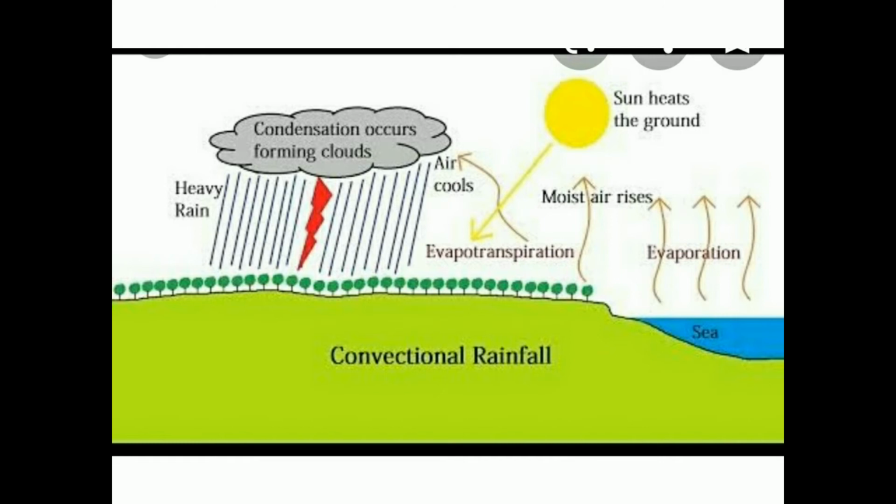This is convectional rainfall, and it is common in low latitudes and on summer days in the interior part of the continents, and usually comes in the form of short heavy showers just after the hottest part of the day, and sometimes it is accompanied by thunder and lightning also. So this type of rainfall is called convectional rainfall. Understand, children, everyone? This is a normal type of rainfall that we see in our day-to-day life. In our areas, mostly we will see this type of rainfall.